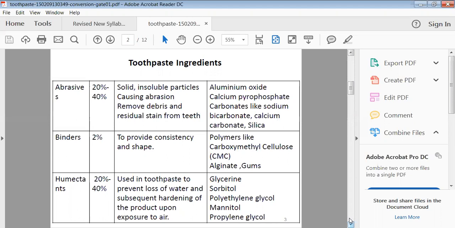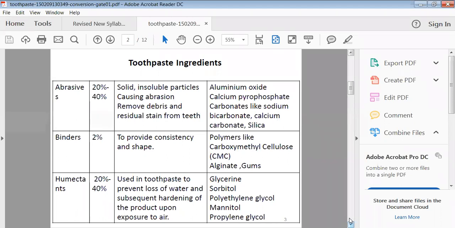Instead of the gums, we can use a polymer like carboxymethyl cellulose. Gums have one problem: they can attract a number of microorganisms. So CMC is, I think, the best choice of ingredient as a binding agent.